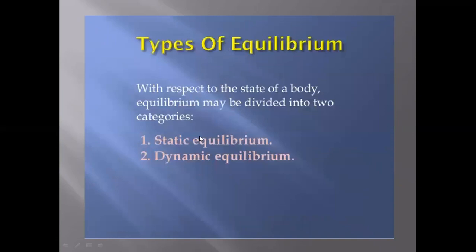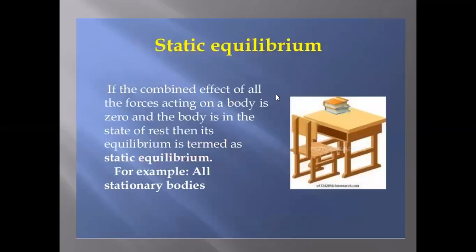Now there are two types of equilibrium, static and dynamic. Static equilibrium means when all the forces acting on the body are zero and the body is at rest. For example, a book placed on a table.